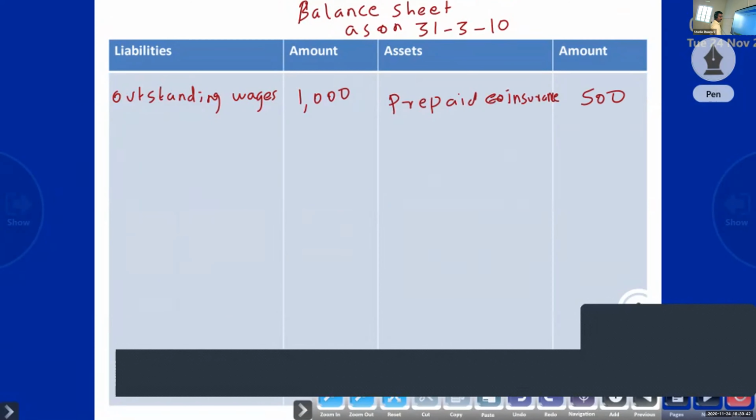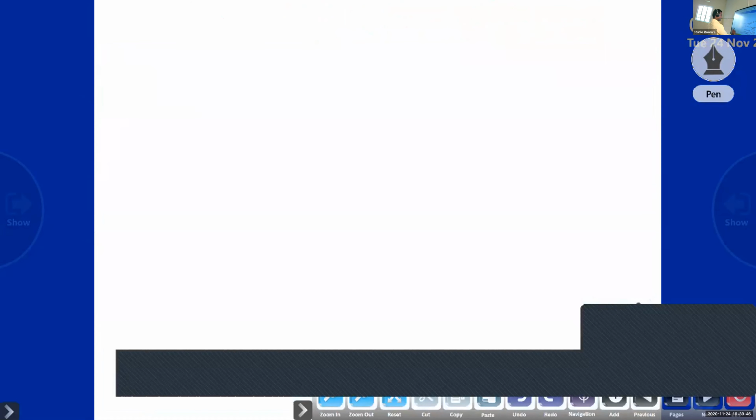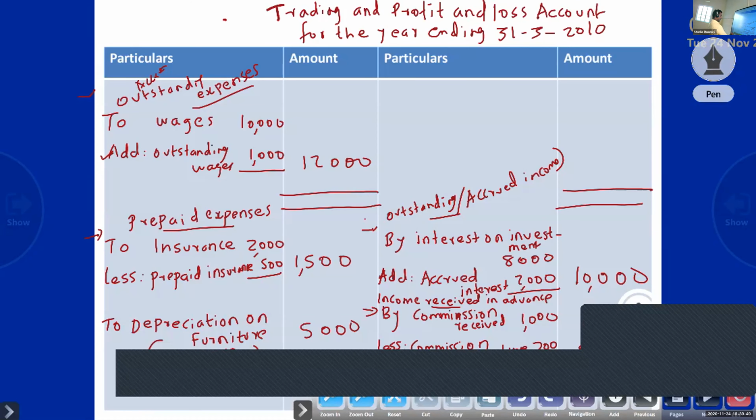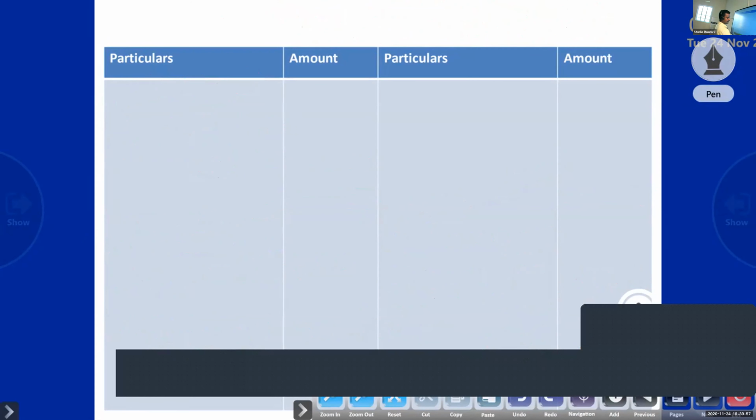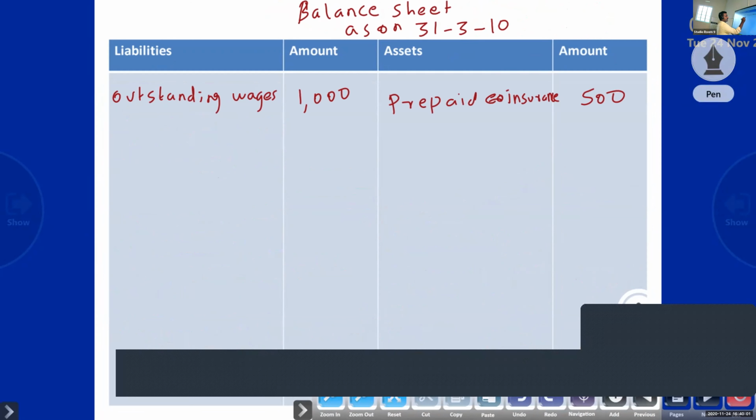Only the adjustments have to be effected. Next, depreciation we will write last, because it is related to fixed assets. Next, accrued income, so accrued interest. Still we didn't receive it. This is current year income, still we didn't receive it. That is an asset, accrued interest.